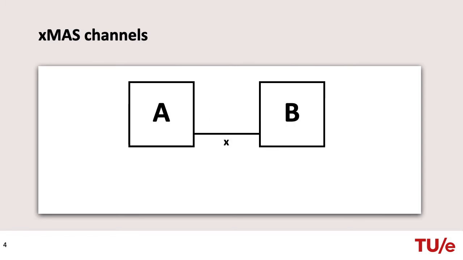If we zoom into a single connection in XMAS, two primitives A and B are connected by a channel X. Suppose A wants to transmit data to B, then we call A the initiator and B the target of the channel. If we zoom in further, we see that channel X consists of 3 signals: iReady, tReady and data. These signals are used to encode a handshake protocol. iReady indicates that the initiator is ready to send data. Data contains the data that is transmitted from initiator to target, and tReady signals that the target is ready to receive data. Data is only transferred if both iReady and tReady are true.